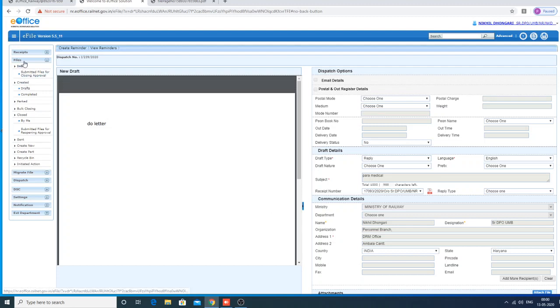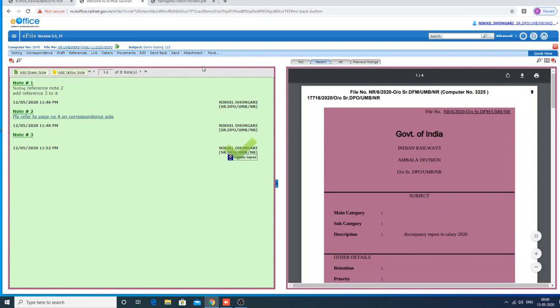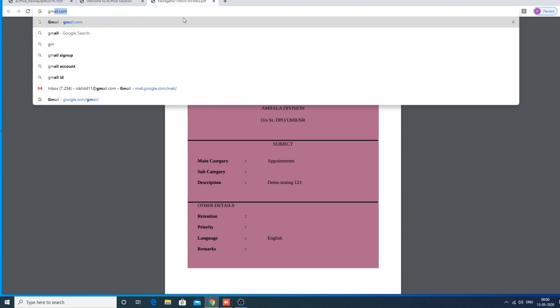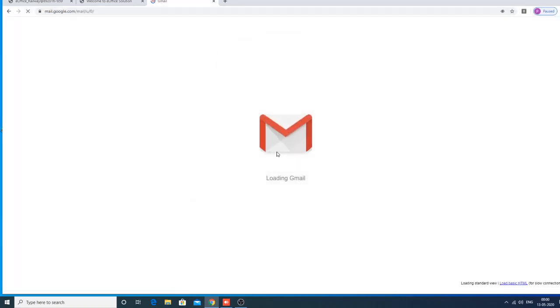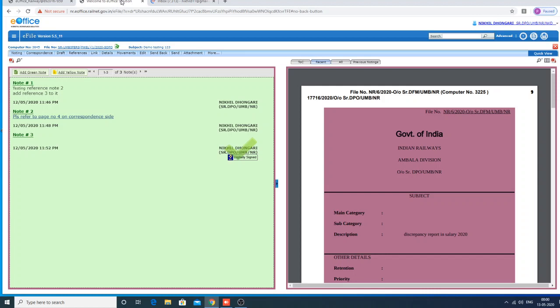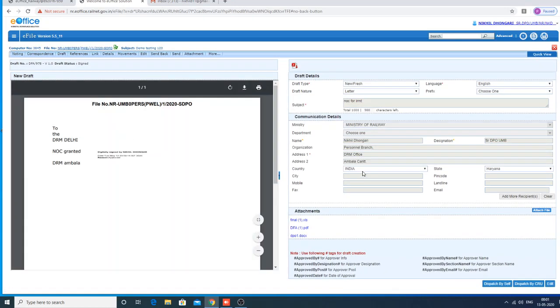Just go to files, inbox. This is the file we created, demo testing 123. I will just show the email. Here I already showed view draft. This is the draft we sent here. This is what we sent out of the office.